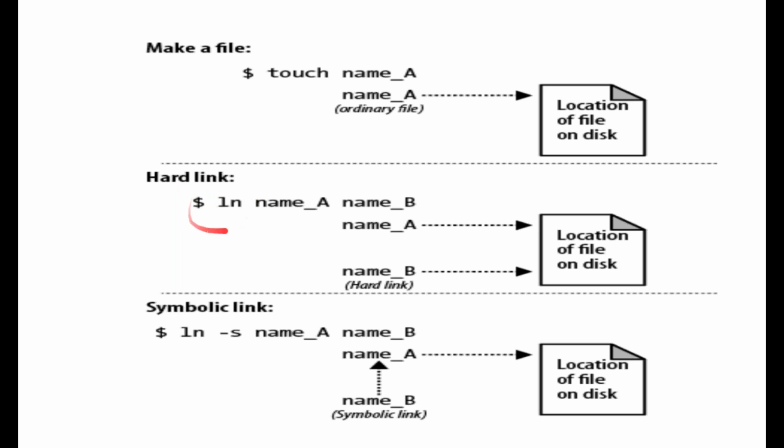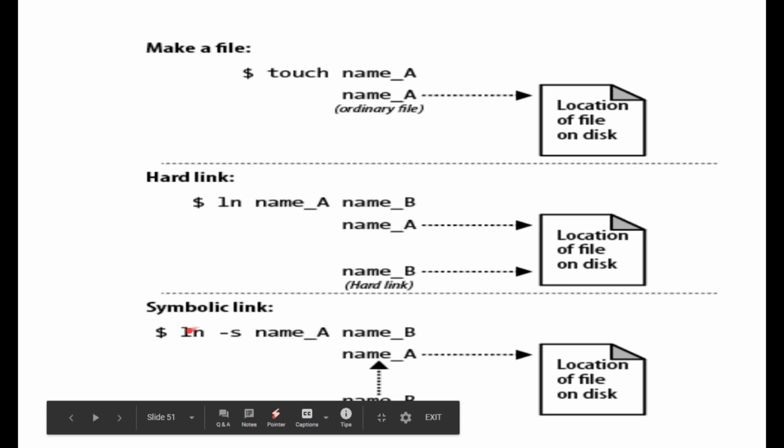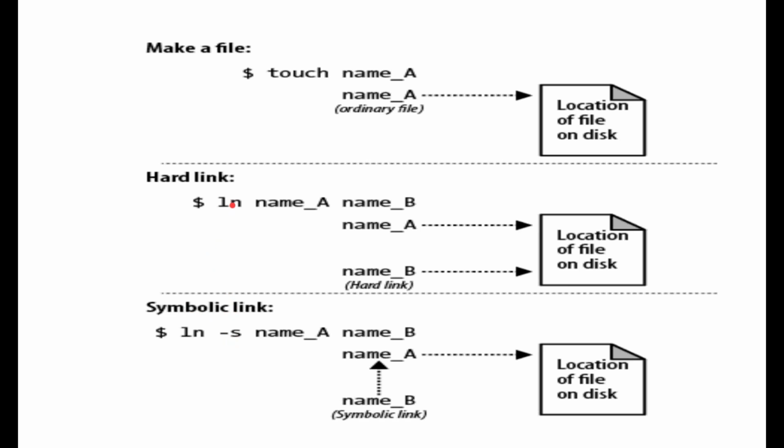So hard link is nothing but your link to the file. ln is the command for creating a hard link. If you want to create a soft link, then the command is ln -s. So this s is for your symbolic link or soft link, and without it you get your hard link. You use the command ln. Fine, this is the name of the file, and this is the name of your hard link. So this is the name of your hard link. This is the name of your file, and this is the command.